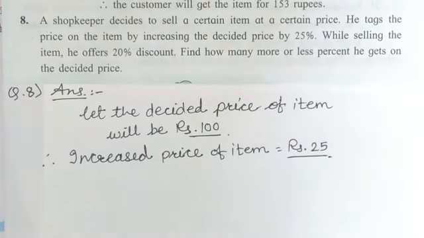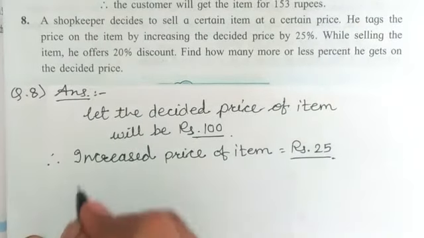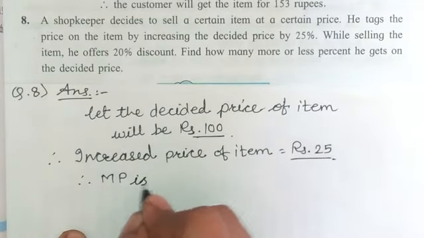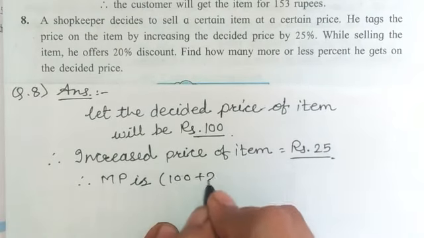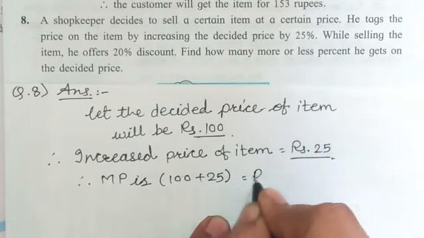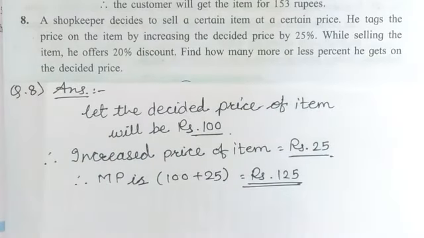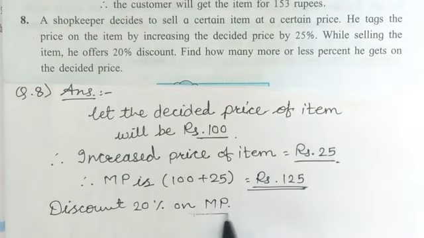So increased price of item will be 25. Now students, see this 25 rupees we have to add into the 100. So therefore the actual mark price is rupees 100 plus 25. It means that will be rupees 125. Got it students? How we got the 125? So now we have to find out the discount which is of 20% on mark price.